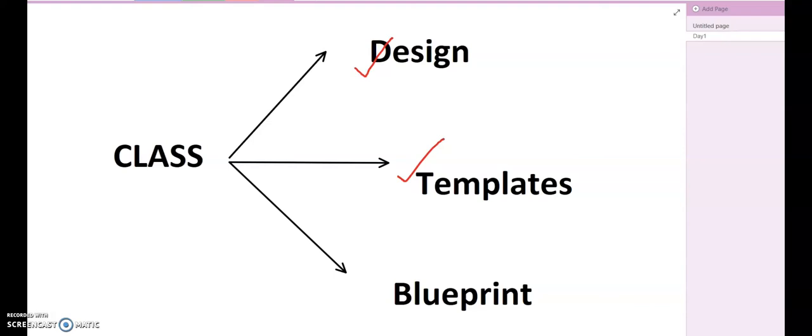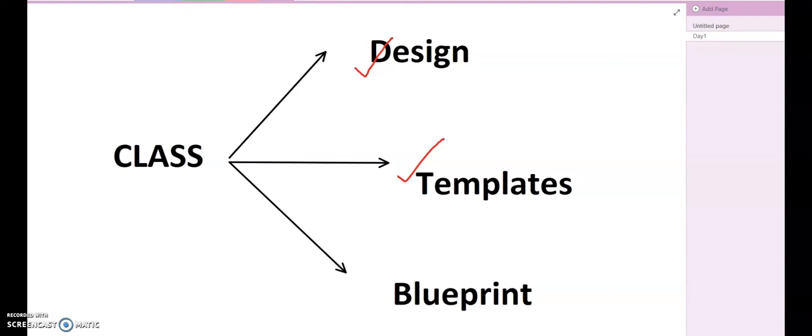So class can also be defined as the blueprint of creating any object. I hope this is clear. I will explain it again using some examples, but for the time being, consider class as a word design, as a word template, or maybe as a word blueprint, right? So we create design once and we use it multiple times.